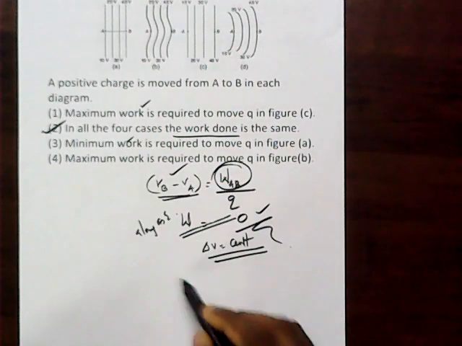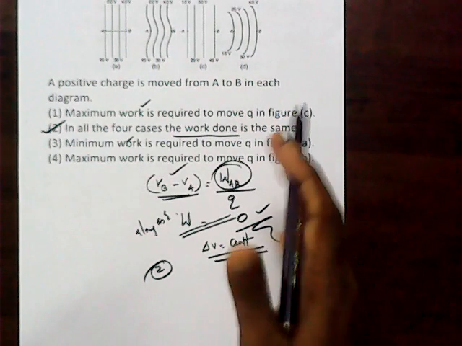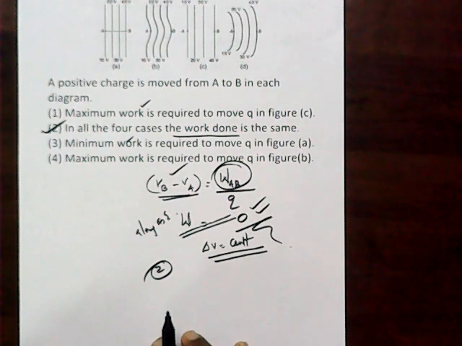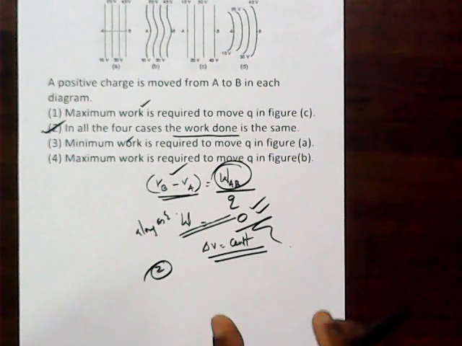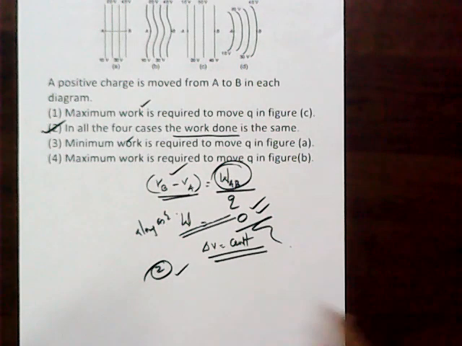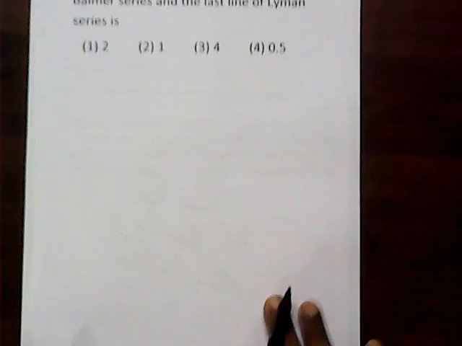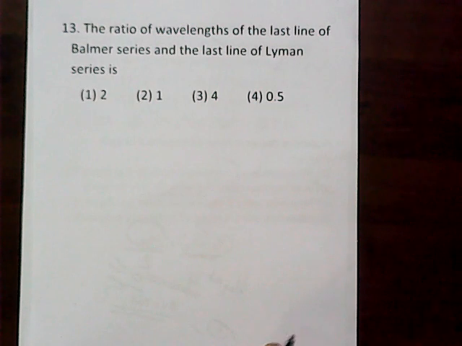Hence we can mark the answer as option 2. So along an equipotential surface, the work done is 0. Between them there should be a value, but it is a constant for every case. We can say 2 is the answer. Now, number 13, a simple but very important type of question.